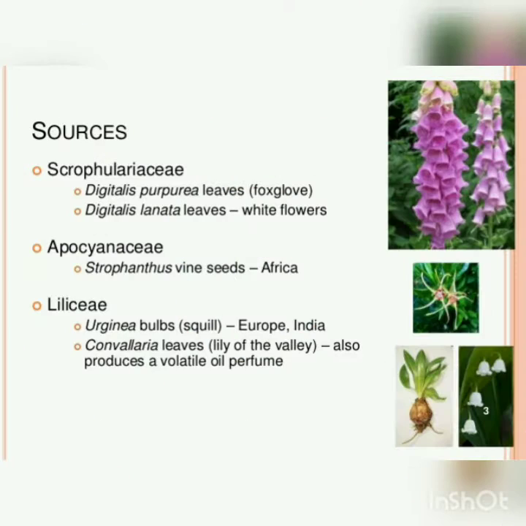Now, before understanding the contraindication and indication of any kind of drug, it is necessary to know from where this drug has originated. So we'll move to the sources of cardiac glycoside. Digitalis is basically obtained from Digitalis purpurea leaves and Digitalis lanata leaves. In Africa it is produced from Strophanthus vine seeds, and in Europe and India from Urginea bulbs. It is also produced from lily of the valley, etc. Done with the sources, now let's move to the uses.